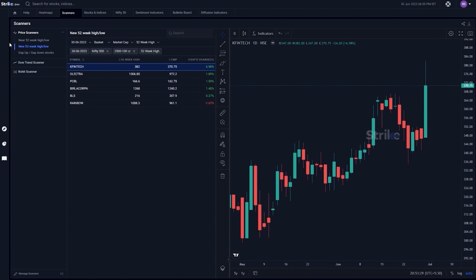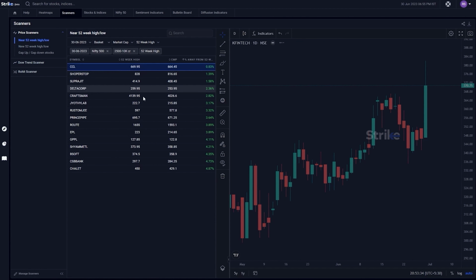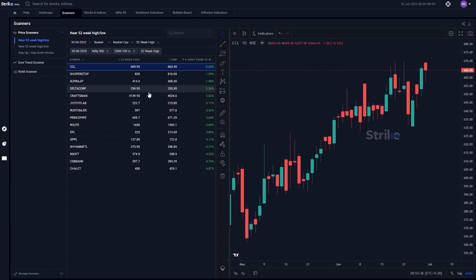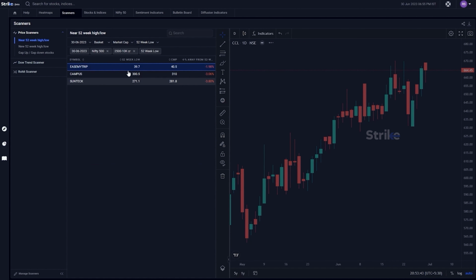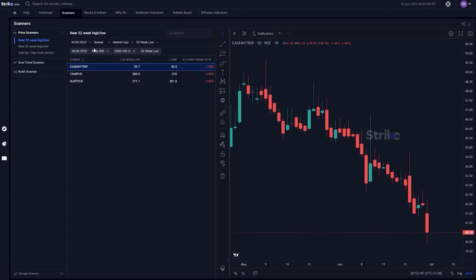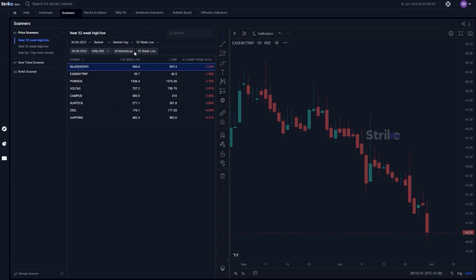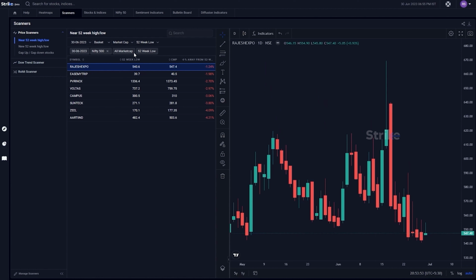You can make the same choices of filtrations even for stocks that are near 52-week highs. Now, near 52-week highs means stocks that are within 5% of making a 52-week high, or 5% of making a 52-week low, within the basket that you have chosen, which is Nifty 500 over here, and the market cap. Now, if I want to remove this, I can simply cross this out and we go to all market cap automatically. Similarly, if I cross this out, it will go from Nifty 500 to all stocks automatically.